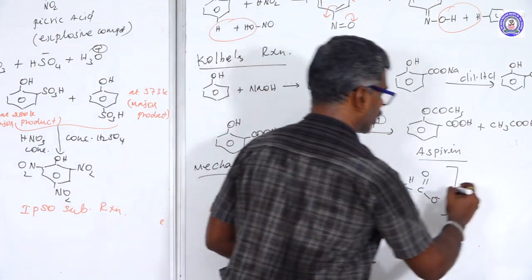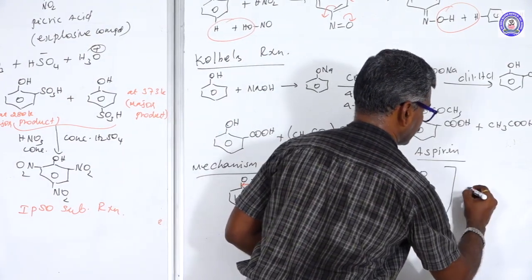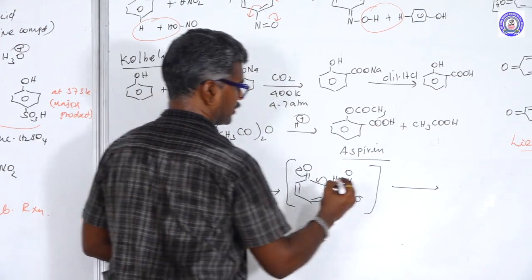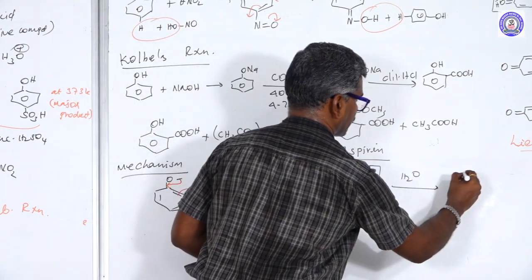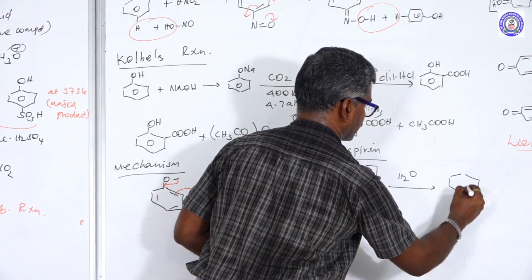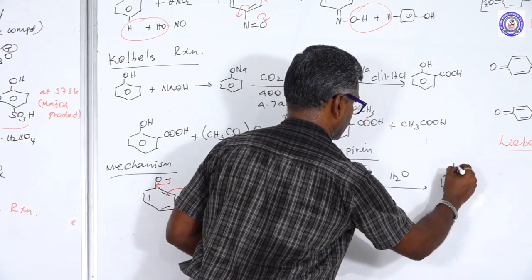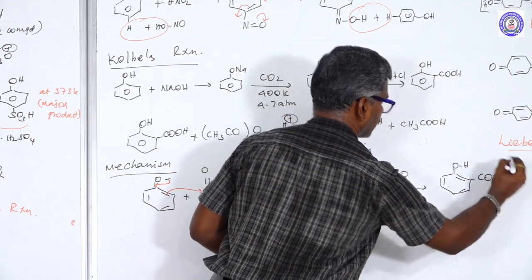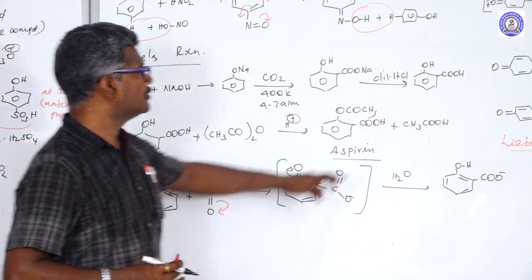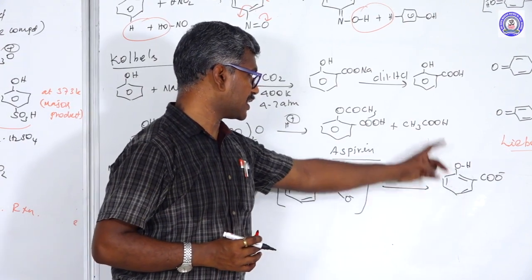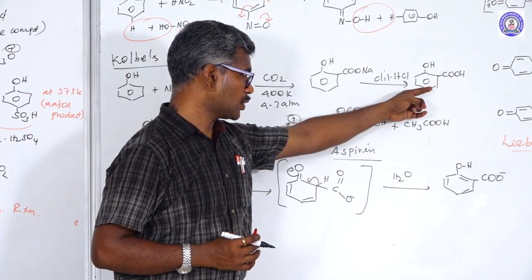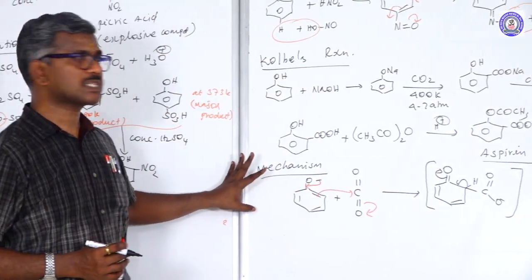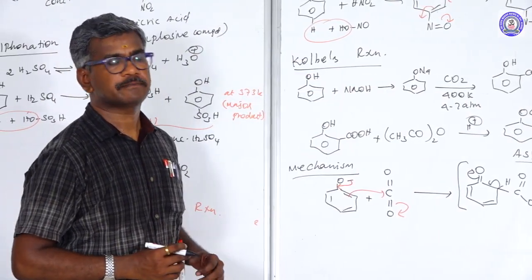Further it is treated with water. This bond is accepted here, in the presence of water, to form the sodium salt of salicylic acid. Further it decomposes with HCl to form salicylic acid. Kolbe's reaction is used for the preparation of salicylic acid.